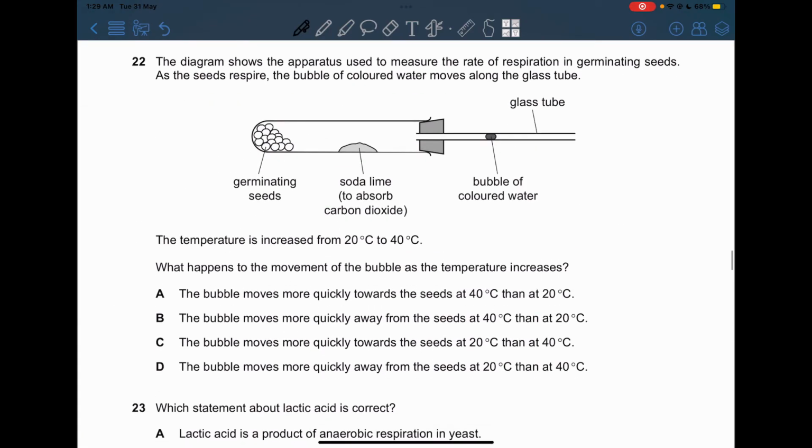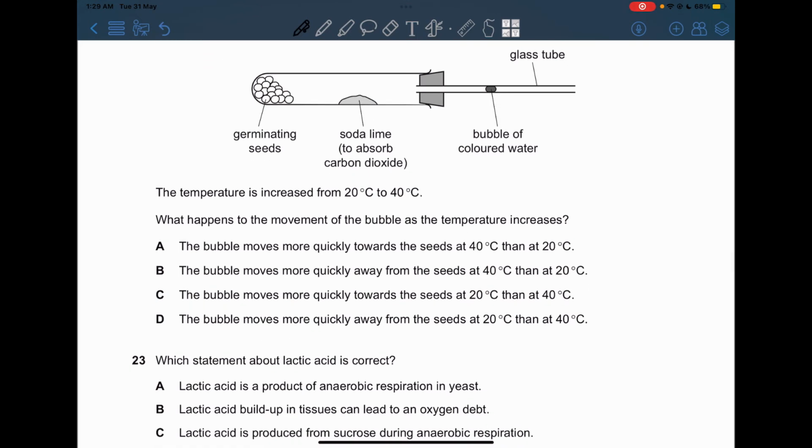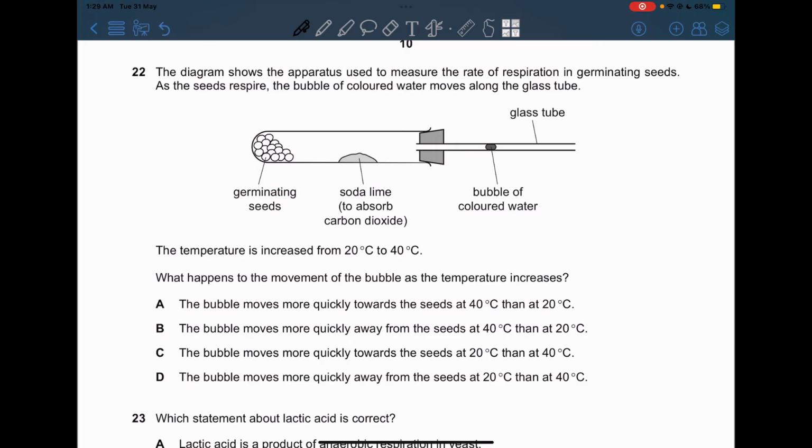Now, 22, the diagram shows the apparatus used to measure the rate of respiration in germinating seeds. As the seed respires, the bubble of colored water moves along the glass tube. The temperature is increased from 20 to 40. What happens to the movement of the bubble as the temperature increases? Now, for this question, first option is saying the bubble moves more quickly towards the seed at 40 than at 20. Now, let's check if the bubble is actually going to be moving towards the germinating seeds or not.